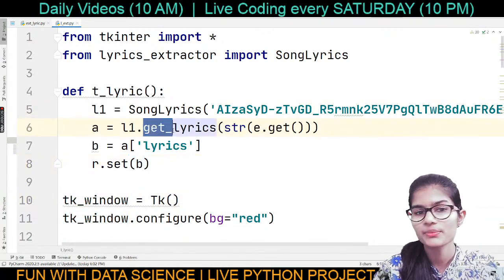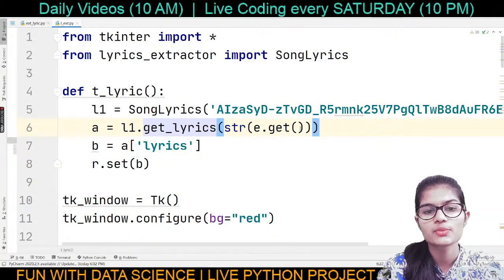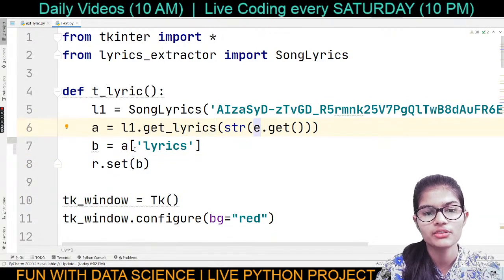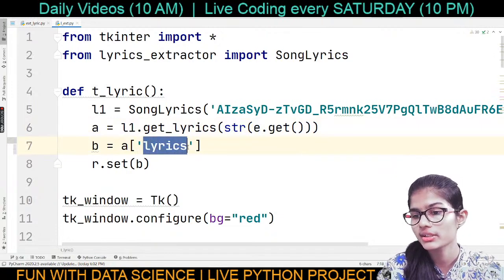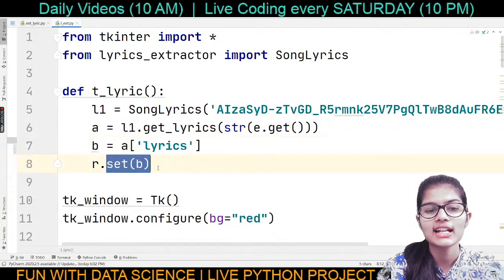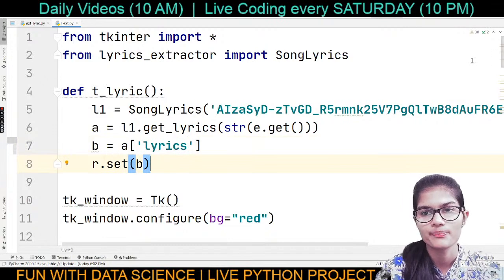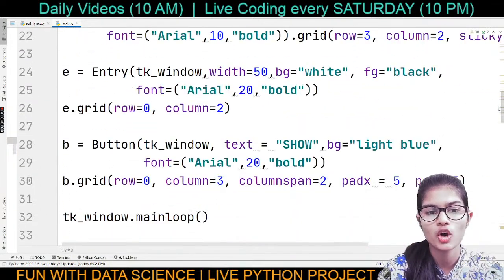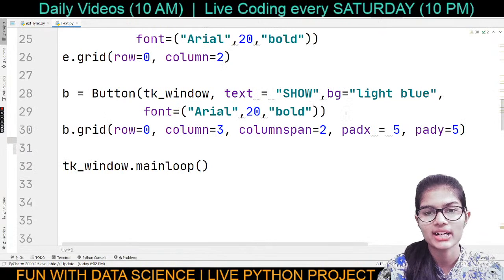Simply you have to use this get lyrics function. With the get function you have to write what you are extracting. You're extracting the lyrics, so that's done. And simply you have to write in set B. Now what I'm going to do is call this particular function in my button.